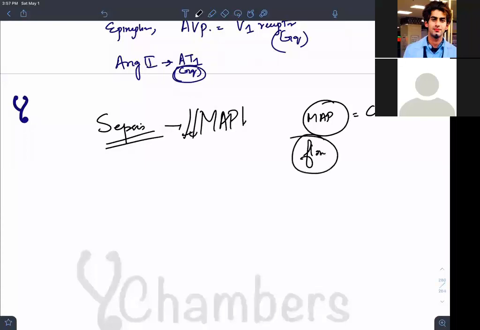Wrong answer. MAP talks about pressure. Pressure, flow, resistance. Again, the same story, guys. Is it clear?